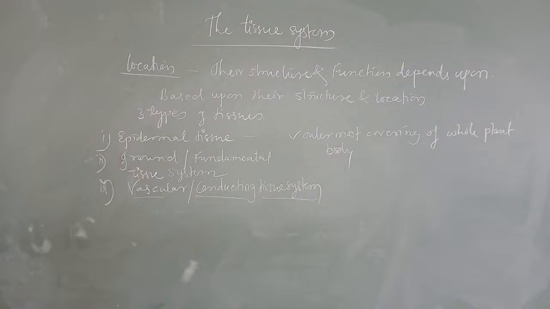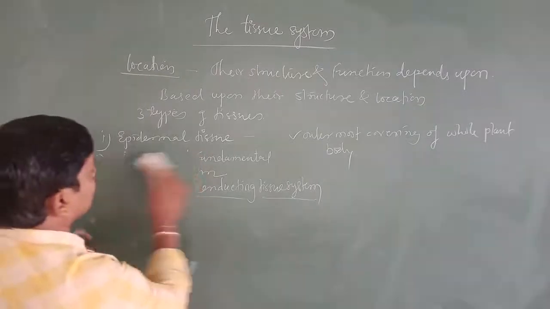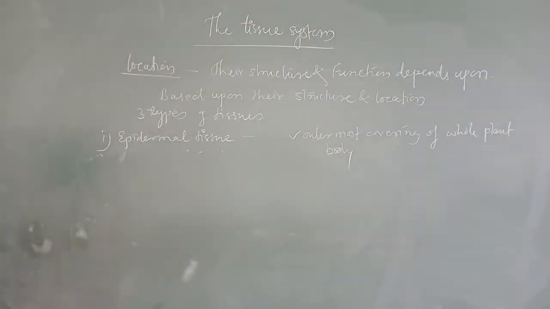So now we are going to start discussing the first one, that is the epidermal tissue system.